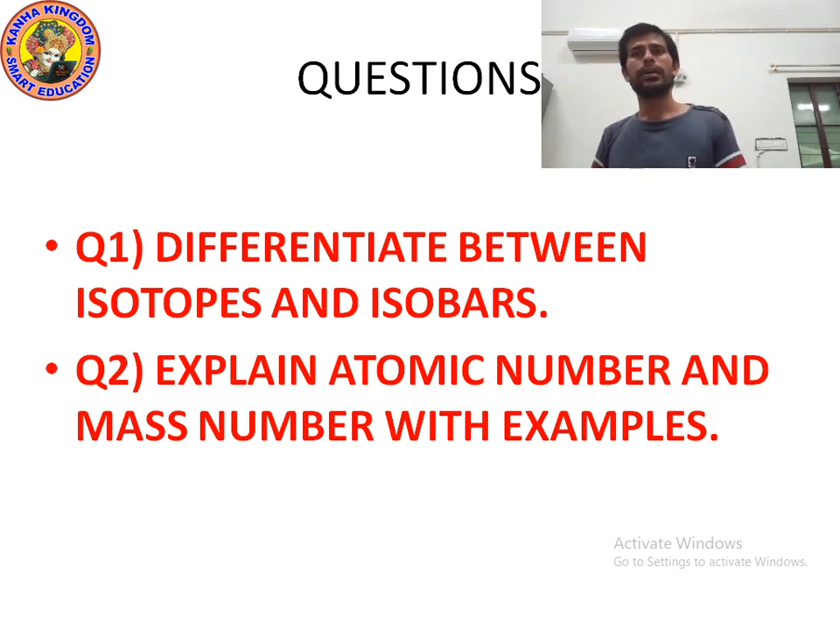In the same way, in carbon, how many protons and neutrons are present? 6 plus 6. Yes, 6 protons and 6 neutrons are present. Because we know that mass number means the addition of protons and neutrons. So 6 plus 6, 12. So the mass number of carbon is 12.